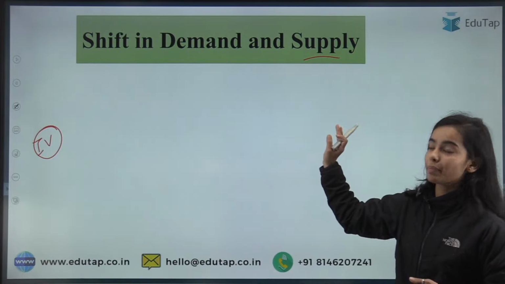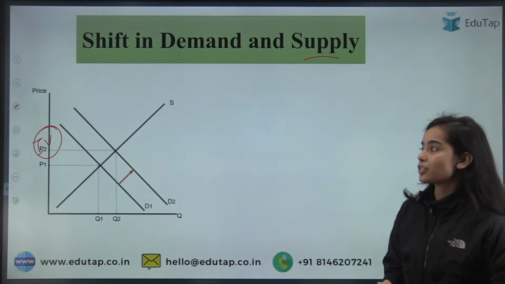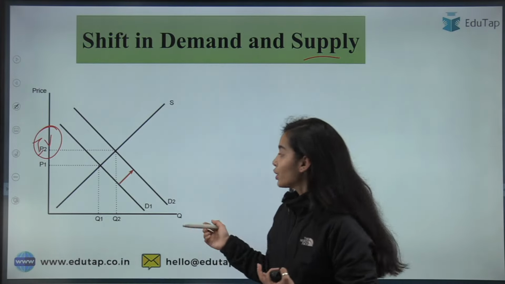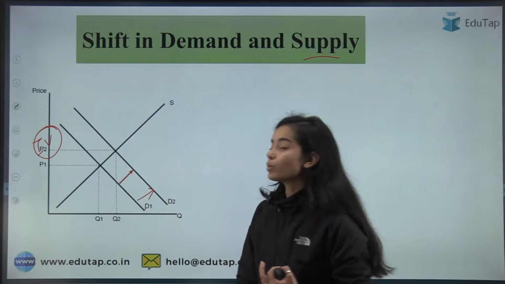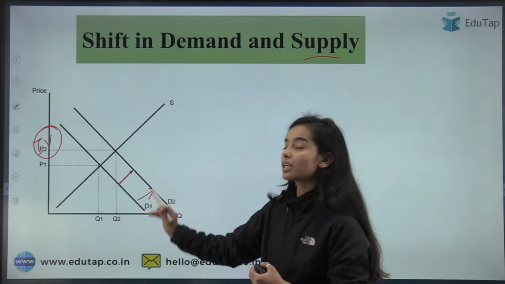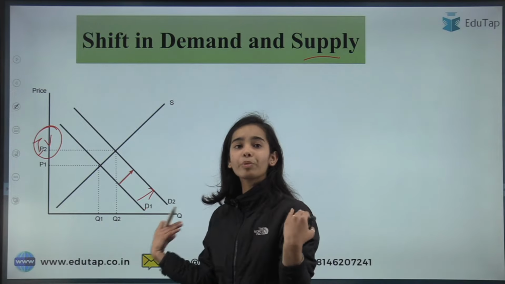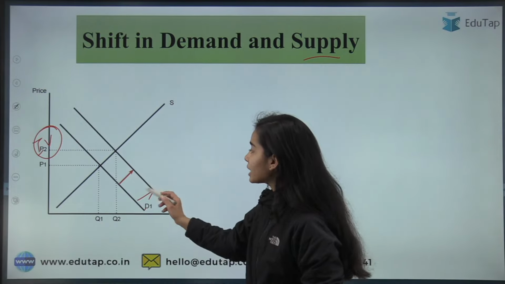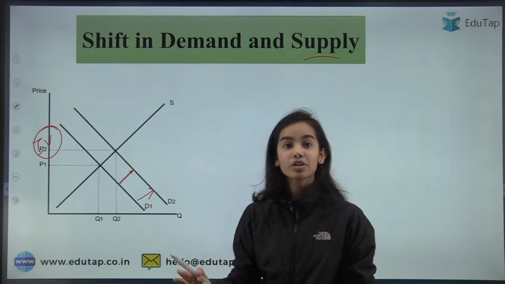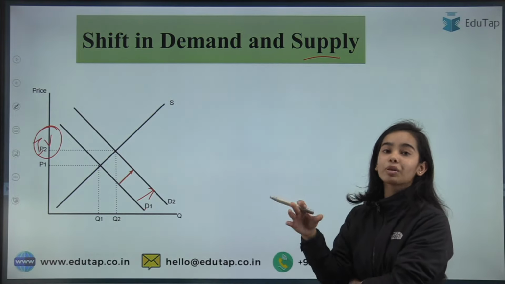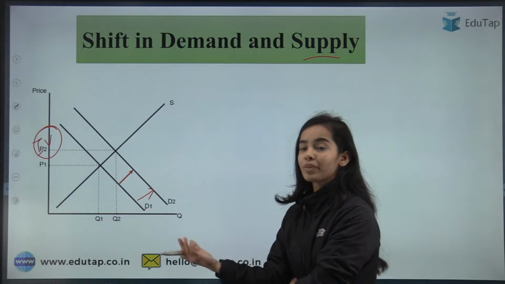When the other factors change, for example, if the taste and preferences of the people have increased, there will be a shift from D1 to D2. There will be an increase in the demand because now the taste of the people is more towards chocolate. More people want to buy chocolate. So the demand in the economy will increase, and it is not because of the prices. It is not that prices are decreasing. It is just that the taste of the people has shifted towards chocolates.